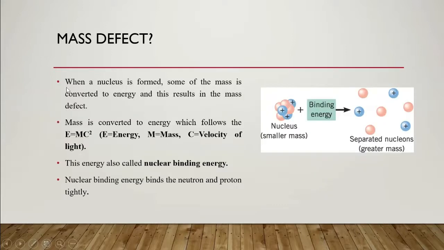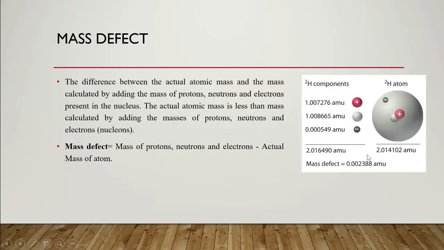When a nucleus is formed, some mass is converted to energy, and this results in the mass defect. When an atom forms from proton, electron, and neutron, they need some energy to bind all of these together.